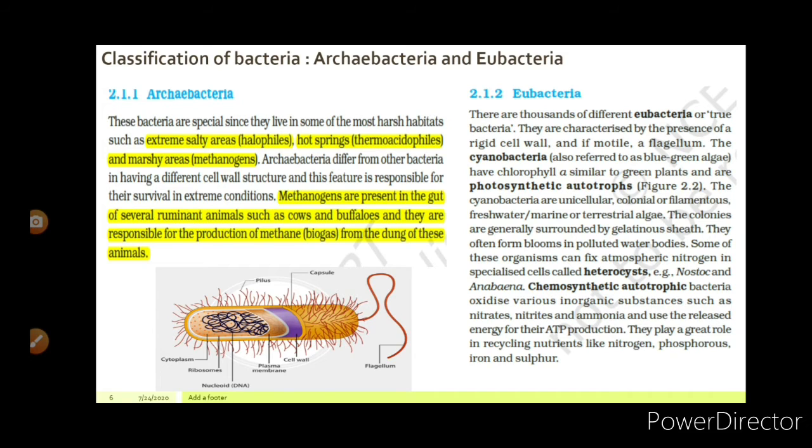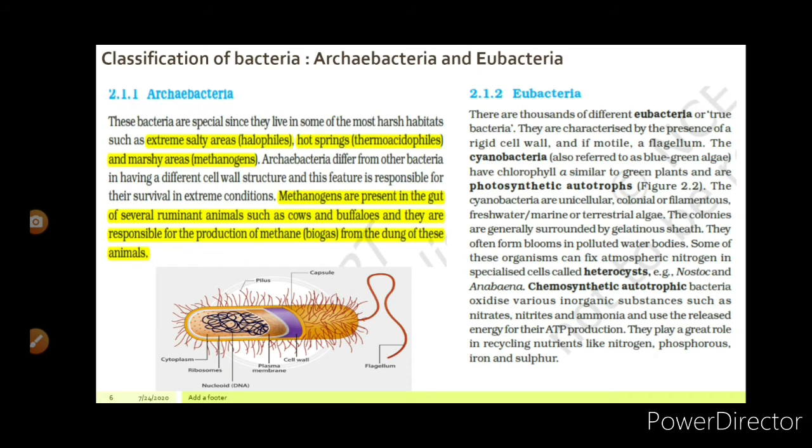Archaebacteria differ from other bacteria in having a different cell wall structure, and this feature is responsible for their survival in extreme conditions. Methanogens are present in the gut of several ruminant animals, such as cows and buffaloes, and they are responsible for the production of methane from the dung of these animals. So, biogas is very important for us from the point of view of energy. Biogas is made with the help of methanogens, which are archaebacteria. In this image, you can see the structure of archaebacteria.